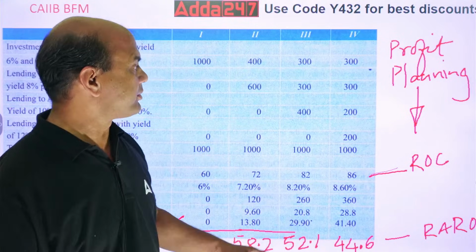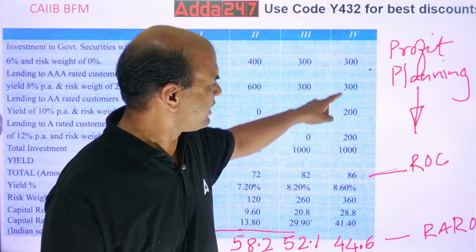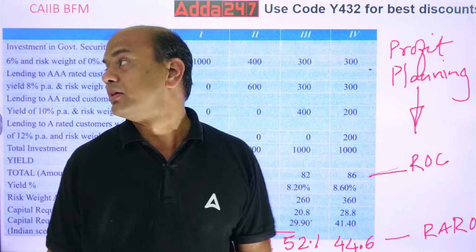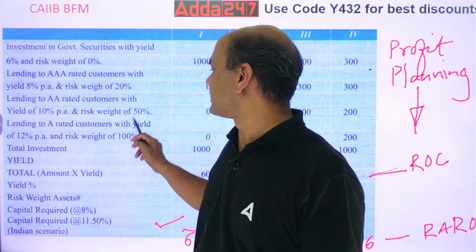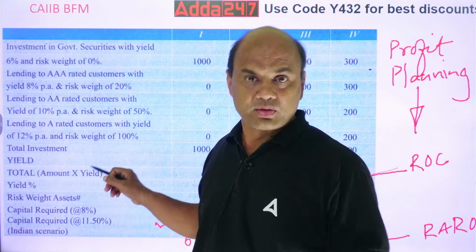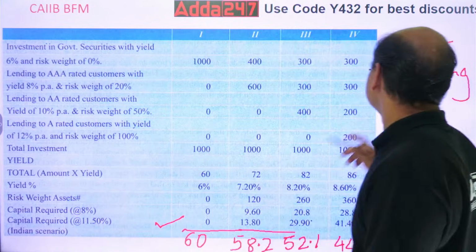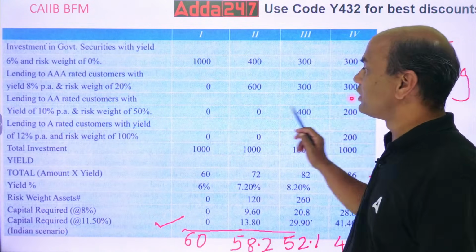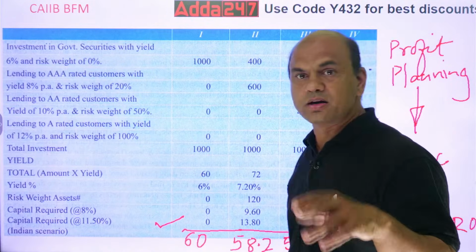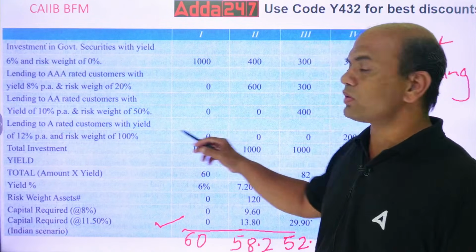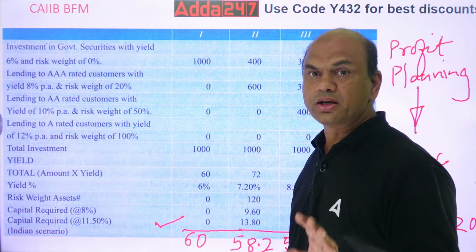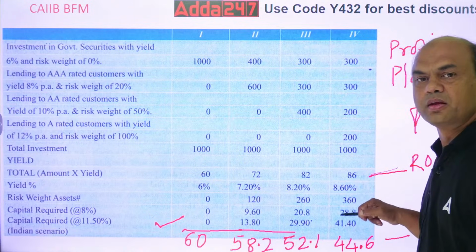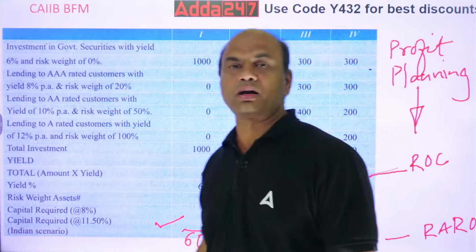RWA. RWA is this. Now there are 3 RWAs: 1, 2 and 3. What is given? See this: 20%, 50% and 100%. So take all of them. So 300 into 20%, 60. 200 into 50%, so 100. 60 and 100, 160. 200 into 100%, 200. Okay. So 300 and 360. So 360 will be your total RWA.